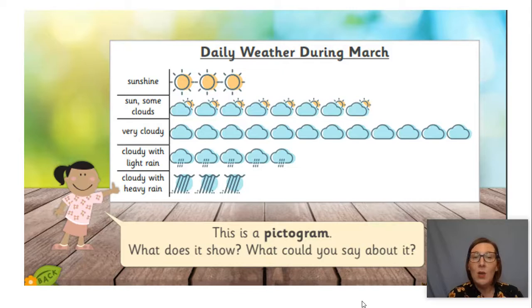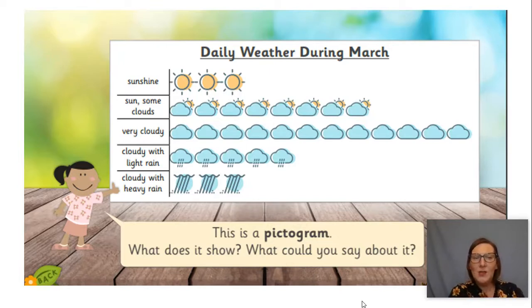So in March, we had sunshine. How many times do you think? How many times did we have sunshine? That's right, we had sunshine 3 times in March. Now, can you see here, the next one says sun and some clouds. How many times did we have sun and some clouds? Pause the video here and count how many. Did you get the same as me? I said it was 8 times. Yes, that's right. It was 8 times it was sunny with some cloud.